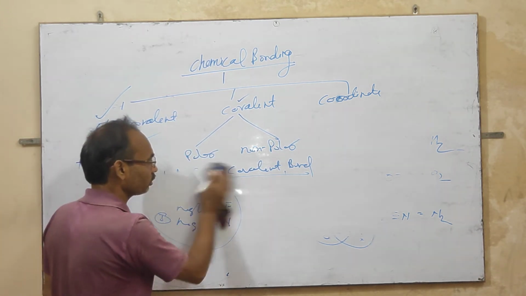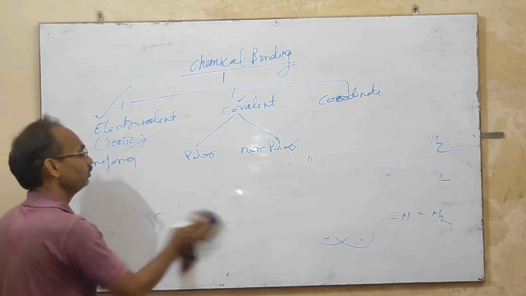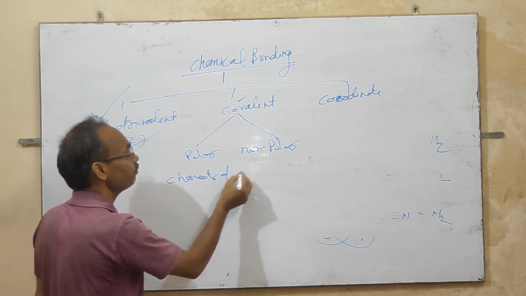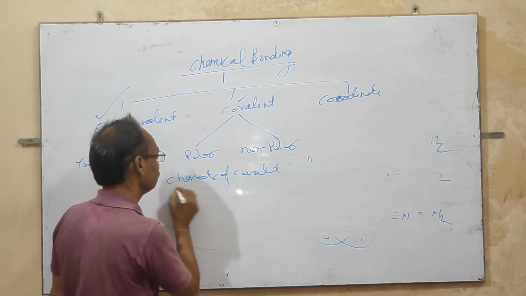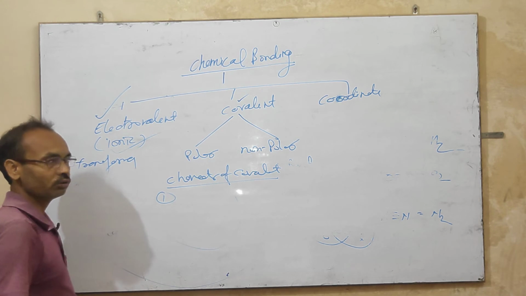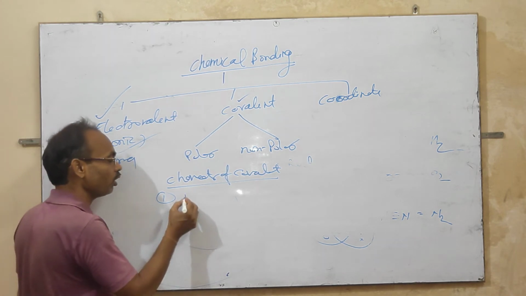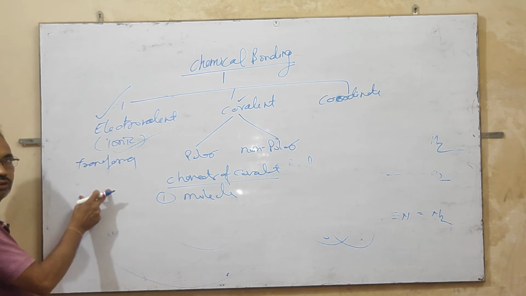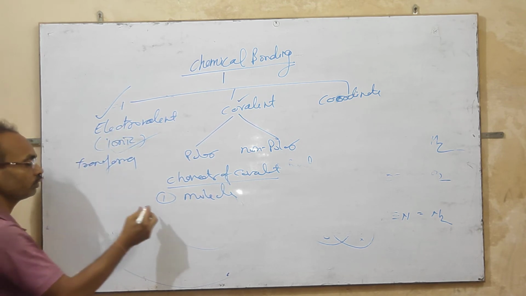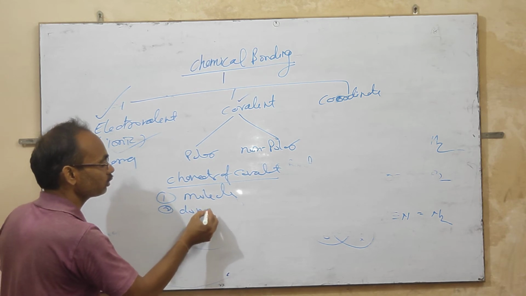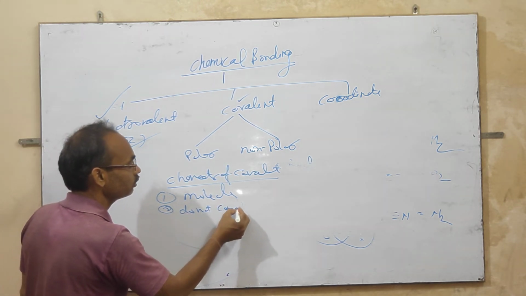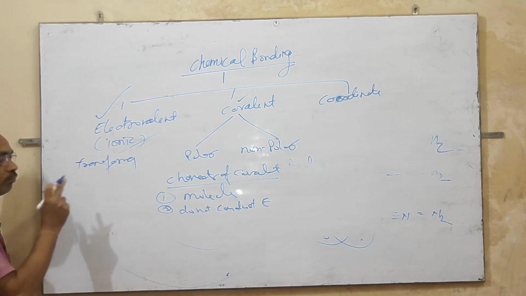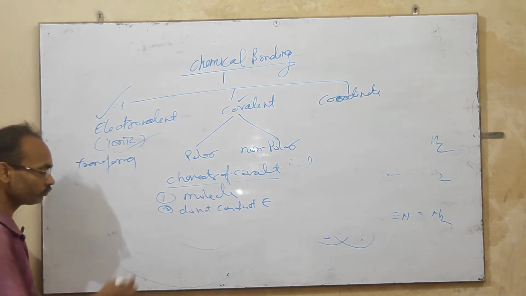What are the characters of a covalent compound? First of all, covalent compounds are made of molecules, while electrovalent compounds are made of ions. Second, they do not conduct electricity, while electrovalent compounds conduct electricity.